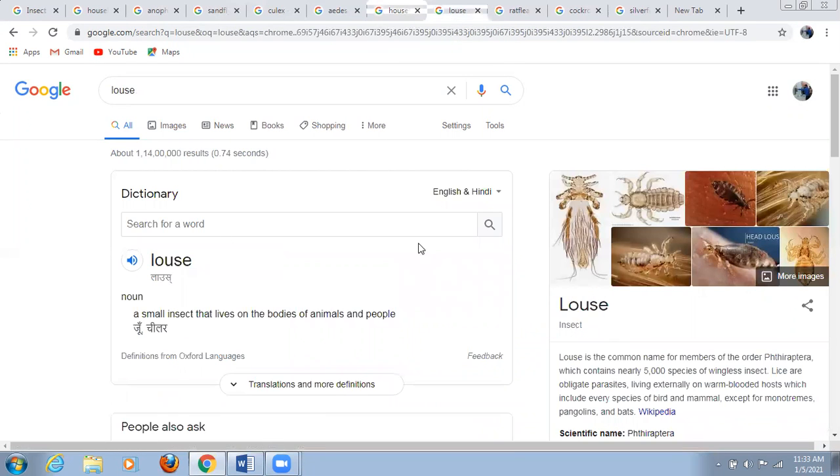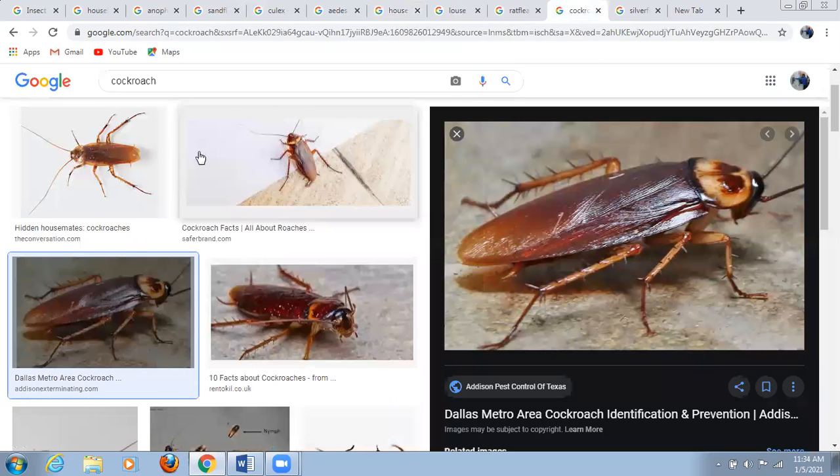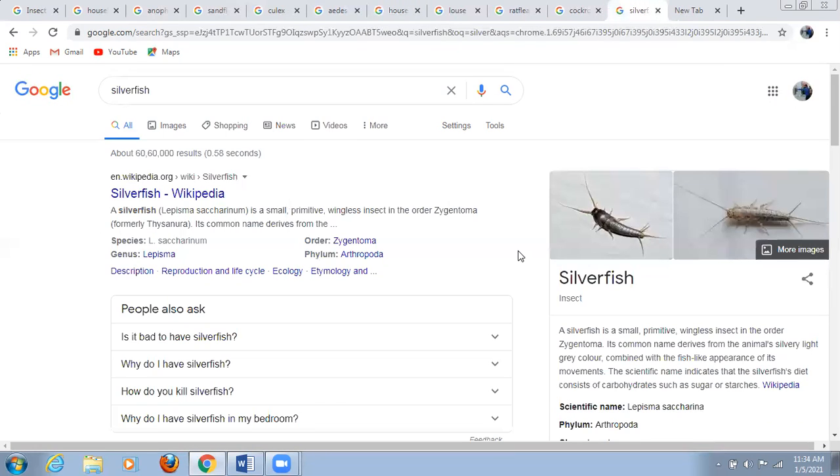Then louse is there again. This one is a household pest. Louse is the common name. So these are some important ones. Here again, these are rat fleas, which cause different types of fevers. Then cockroaches, which we already talked about, and this one is the silverfish. Again, this is a household pest.